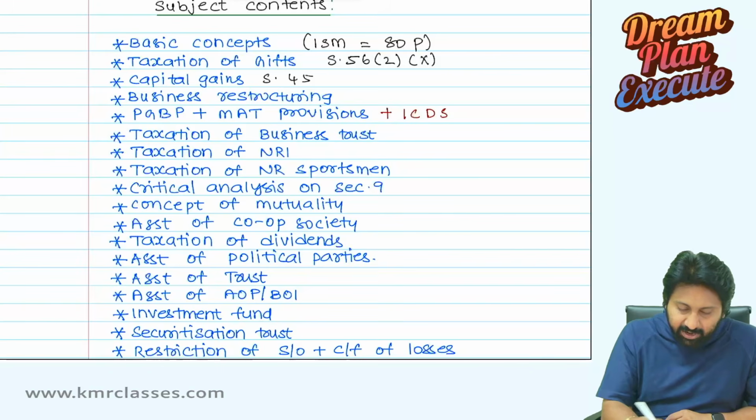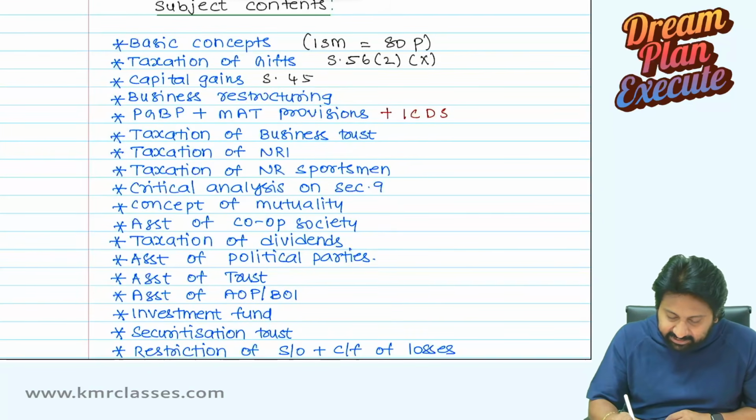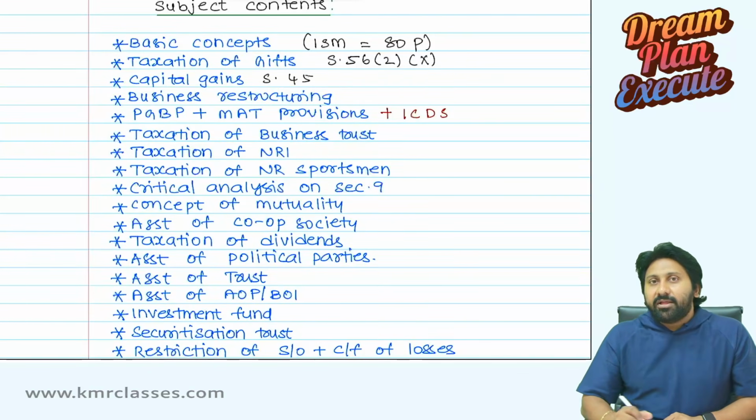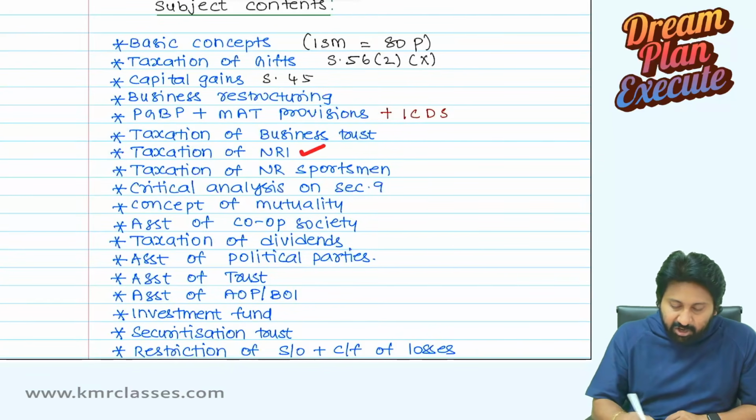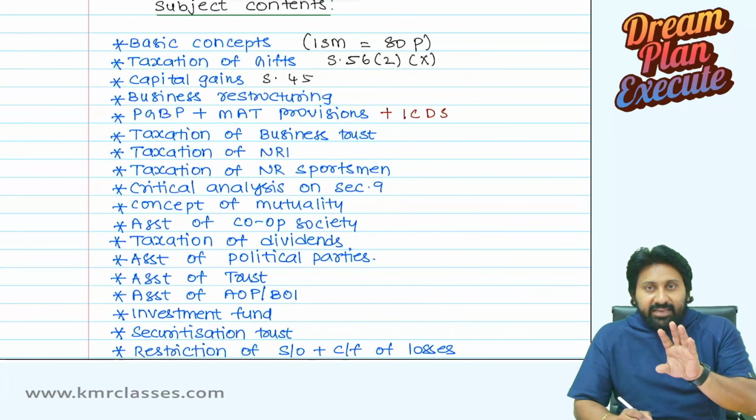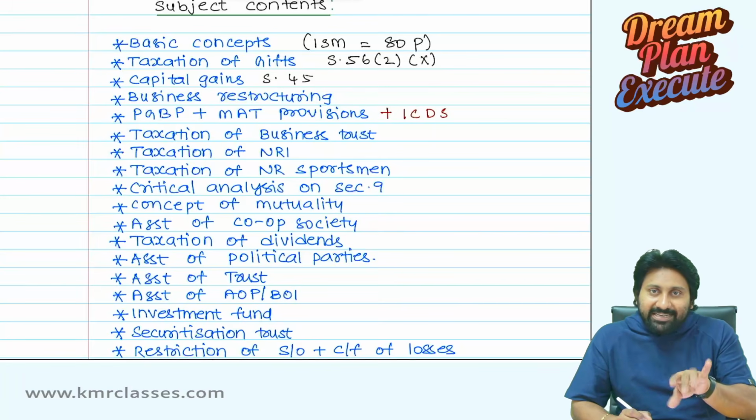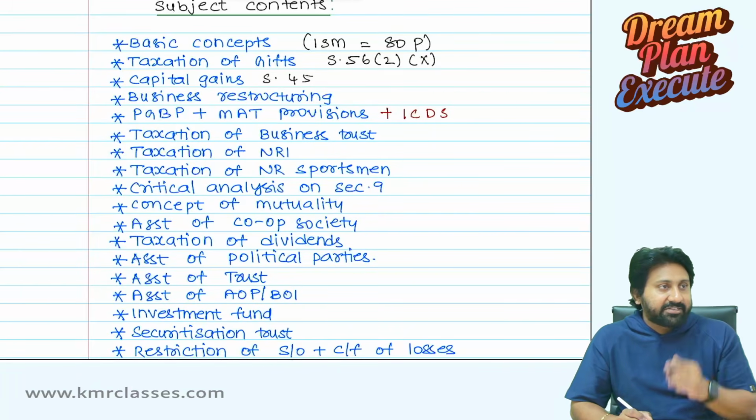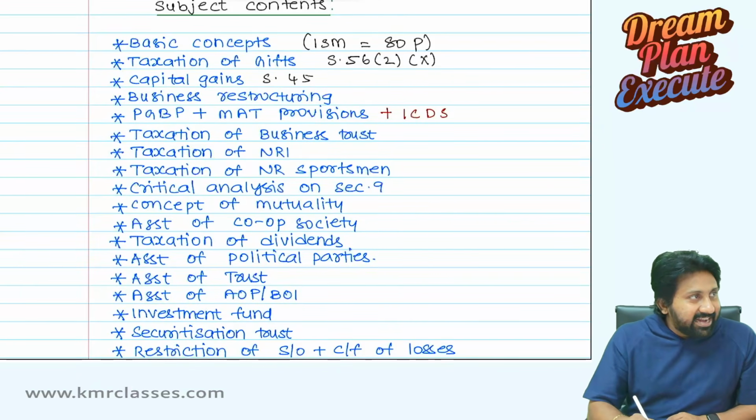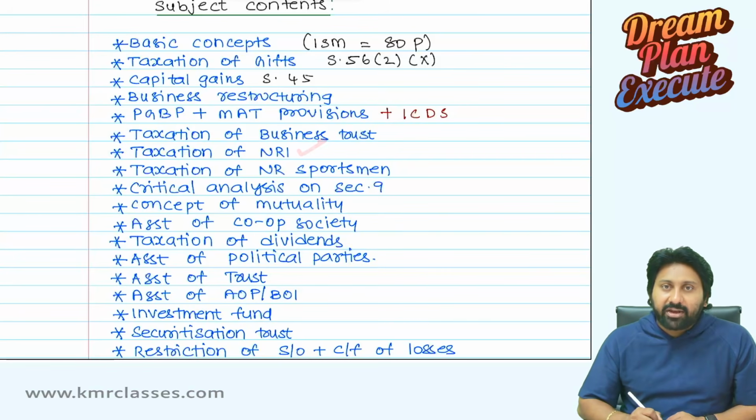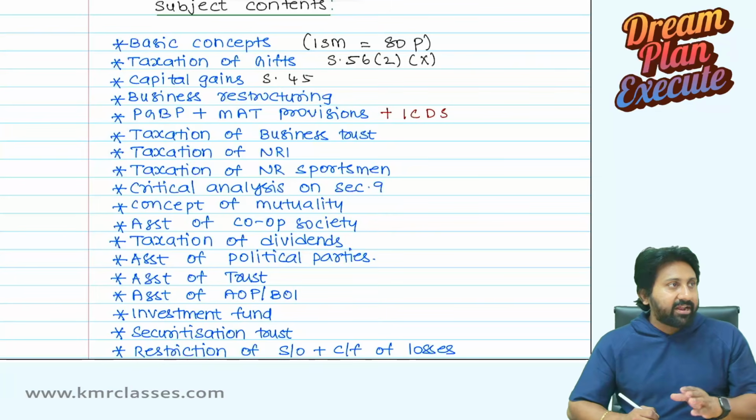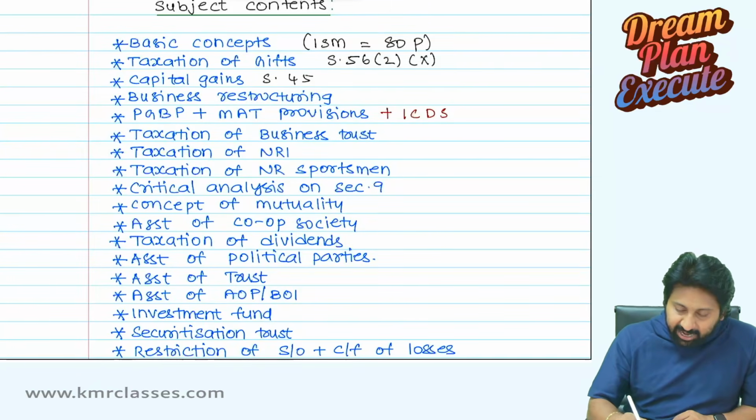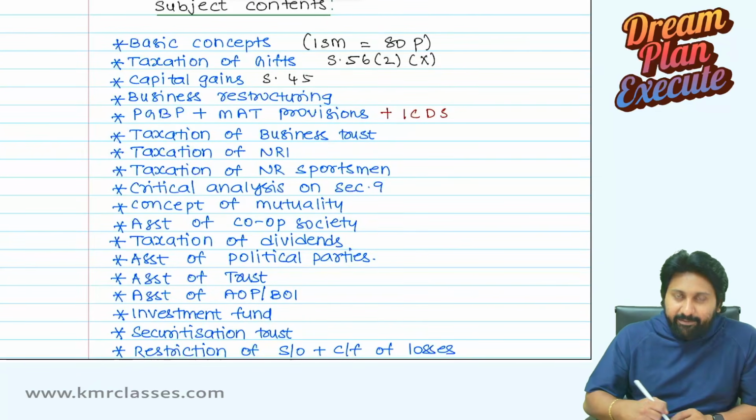Next one, taxation of business trust. What is it here? Taxation of business trust. Taxation of NRI. See, taxation of non-residents is different, non-resident Indians is different. So, non-resident Indian we are going to see here. Origin is from India but non-resident. And origin also not in India, different provisions will apply. That also we will see. So, taxation of business trust, NRI.